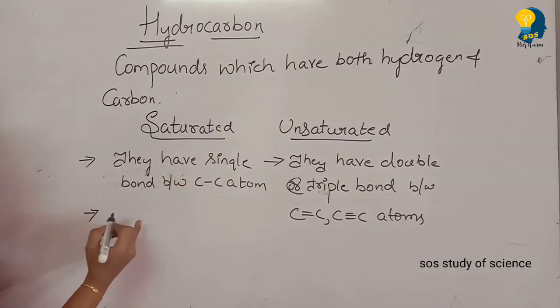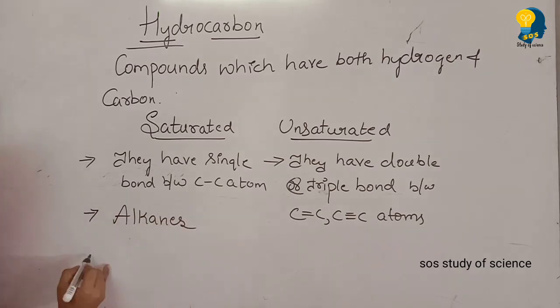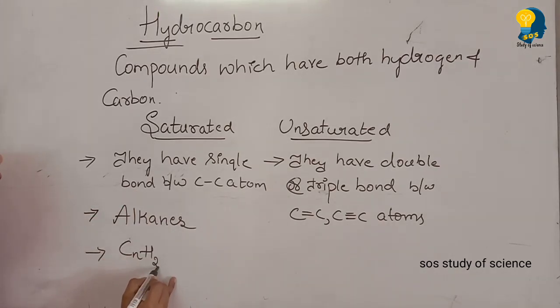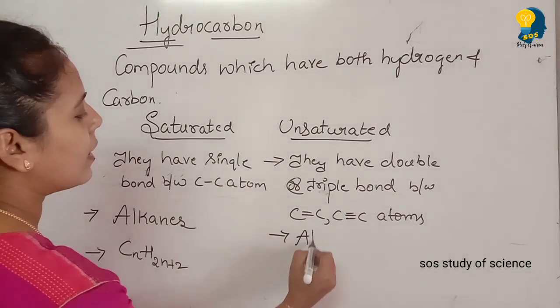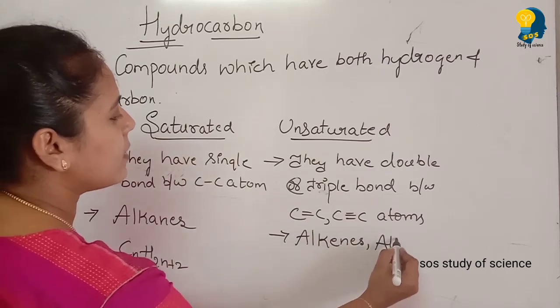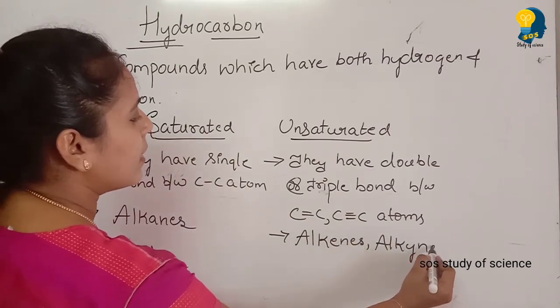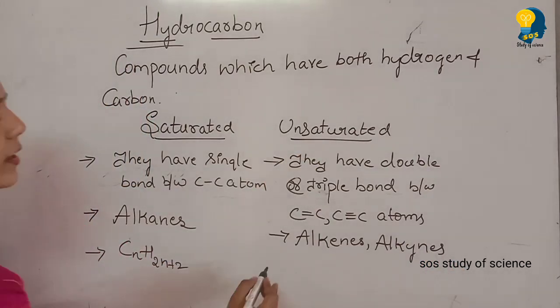Moving to the next point, the examples for saturated hydrocarbons are alkanes, and their general formula is CnH2n plus 2. Moving to unsaturated hydrocarbons, alkenes and alkynes are the examples.